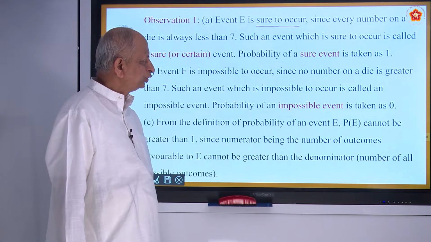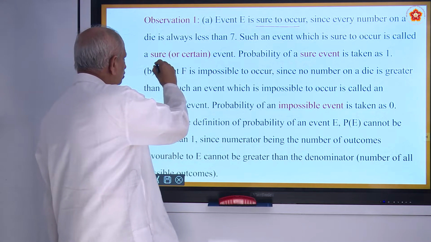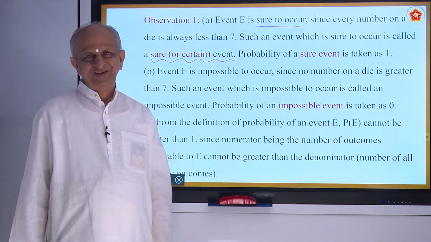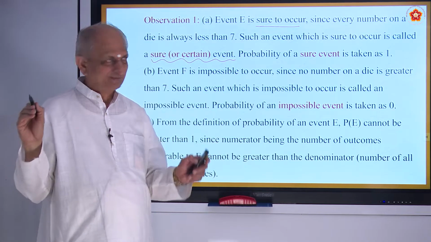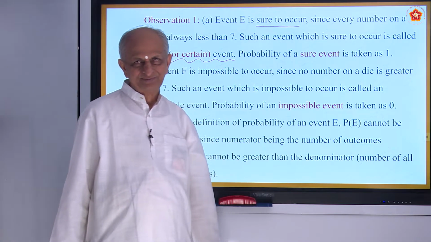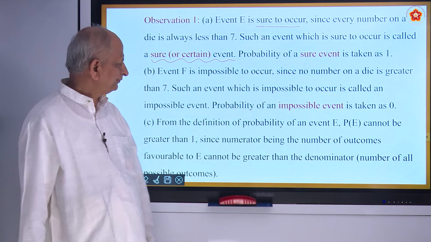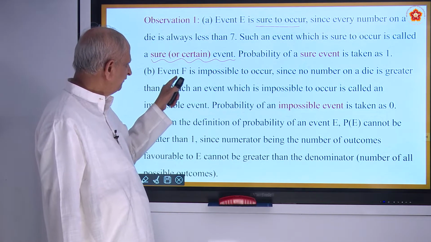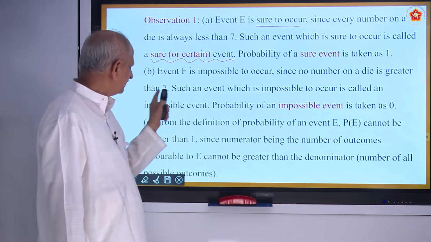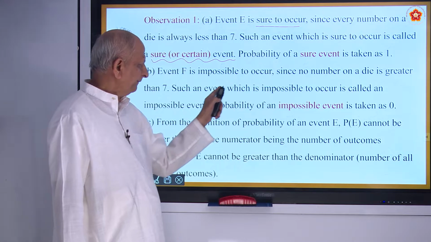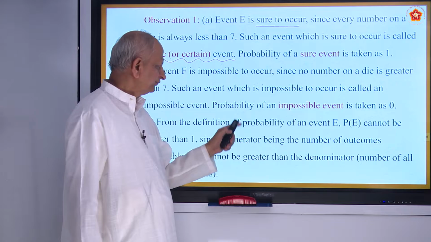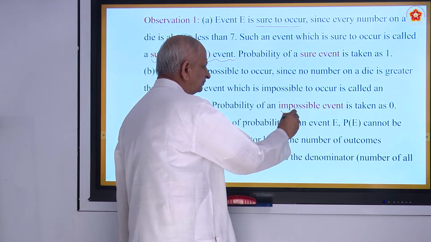Such an event which is sure to occur is called a sure event. Are you following? It is taken as 1 or 100%, 1 by 1. Second one, event F is impossible to occur, since no number on a die is greater than 7. Such an event which is impossible to occur is called an impossible event.